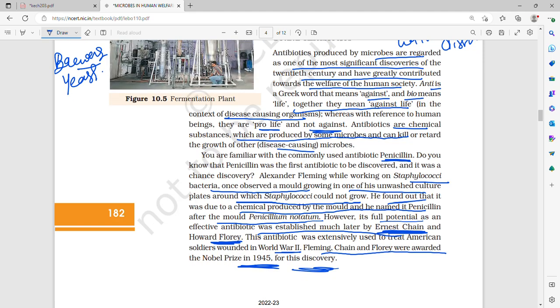Now antibiotics. Antibiotics produced by microbes are regarded as one of the most significant discoveries of the 20th century, because they have greatly contributed towards the welfare of society. In Greek, anti means against and bio means life, so against life, but in the context of disease-causing organisms. For human beings they are pro-life, whereas for bacteria they are anti-life. Antibiotics are chemical substances produced by some microbes which can kill or retard the growth of other microbes.